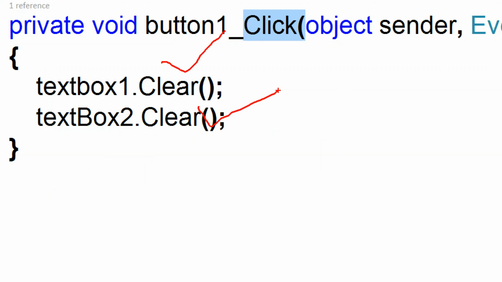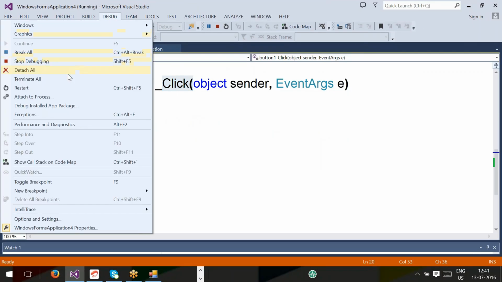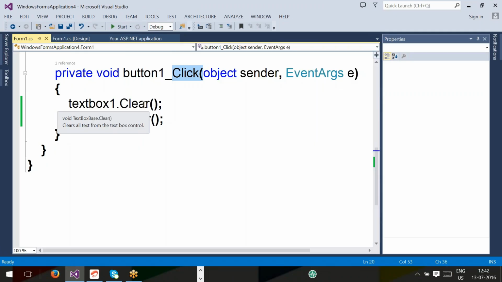But here I have a question. Clear is what? A method. Member method of which class? Text box class. But these two methods you are accessing with the help of objects. It means these two methods are which methods? Instance methods. Are you clear?